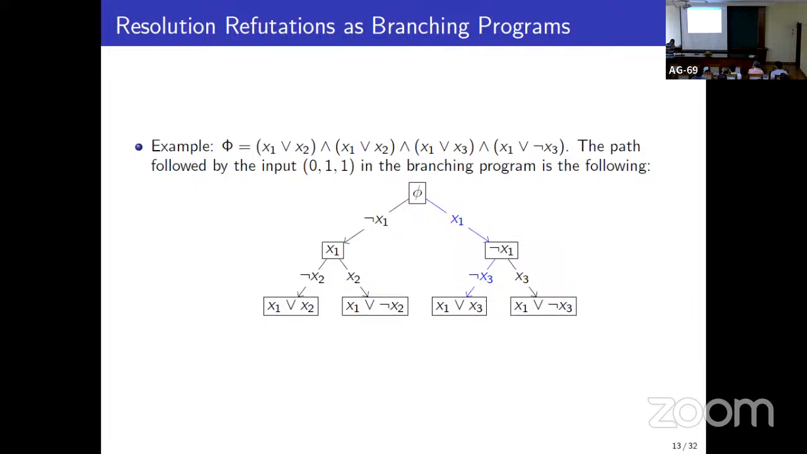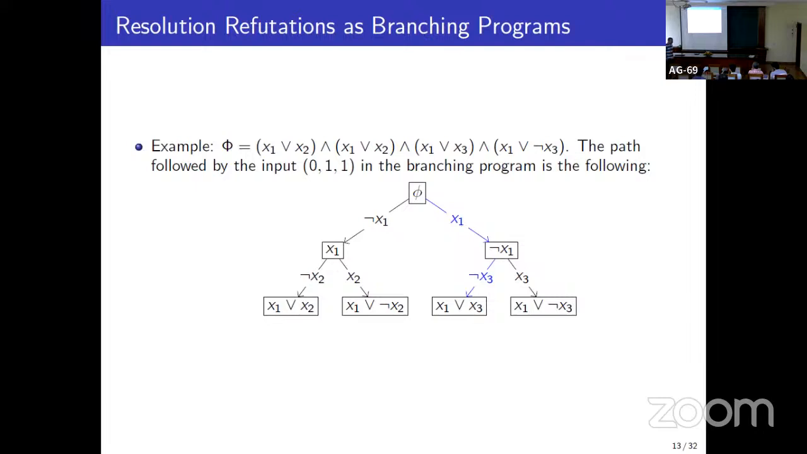Yes? I am defining the path this way. I think there is a mistake. The first two are x1 and the next two are not x1. x1 is 0, so it should have gone to this side. Yes, the labels got reversed, sorry. It should be x1 or not x3 here.